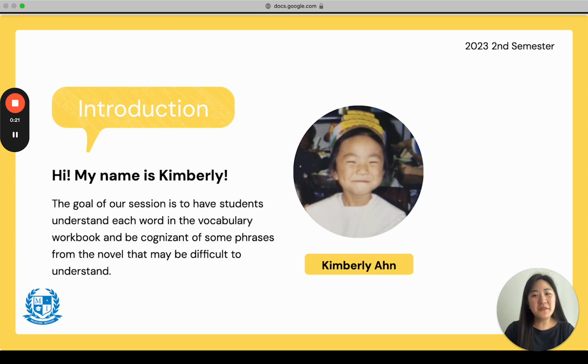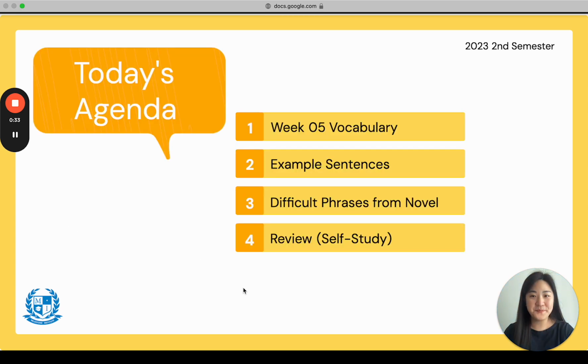The goal of our session is to have students understand each word in your vocabulary workbook and to know some phrases that are difficult from our novel. So let's get started. What we'll be doing today, we'll be going over 1, the week 5 vocabulary words, 2, the example sentences, and we'll be skipping number 3, difficult phrases from the novel because it is week 5 and you guys have novel test. And you will have to do number 4, review and self-study, of course.